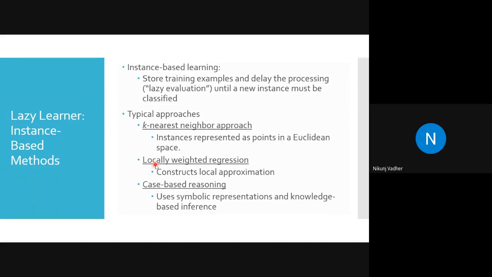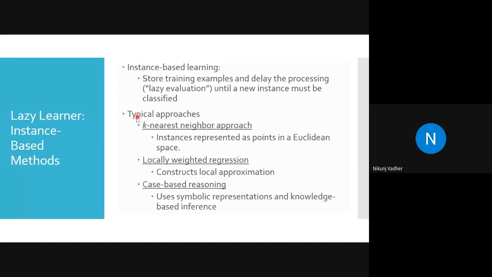It constructs a local approximation instead of going with a global one. How it will be implemented, we will see after three or four lectures, because at first we are supposed to cover k nearest neighbor, naive Bayes, decision tree. So all these classifiers we will cover, and then we will see locally weighted regression and case-based reasoning.